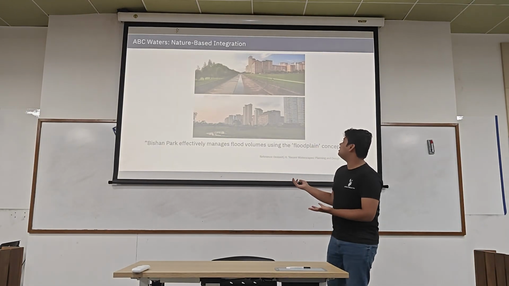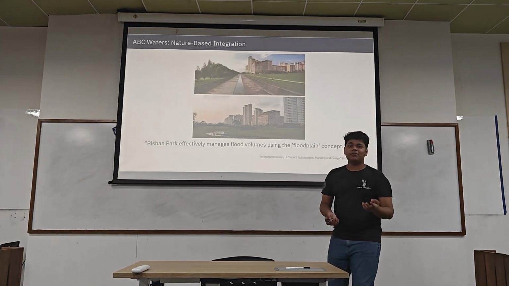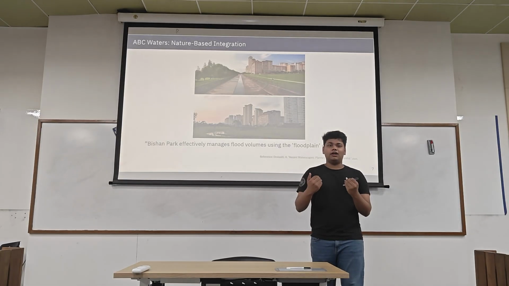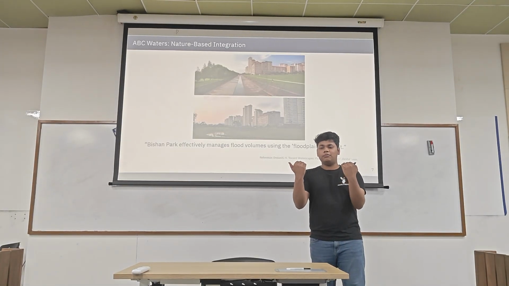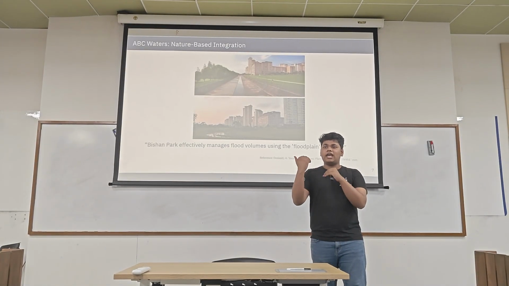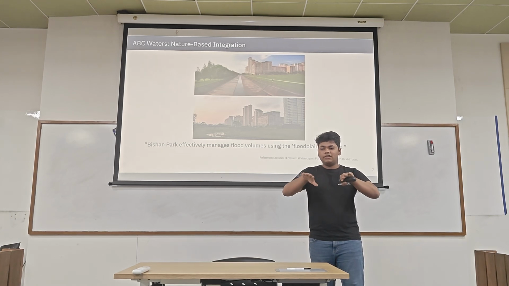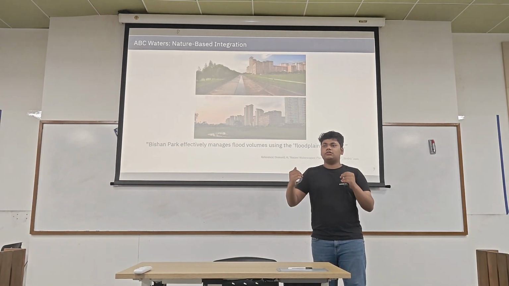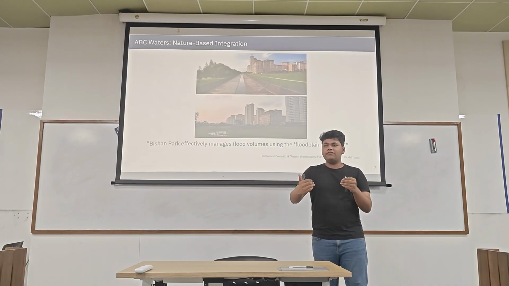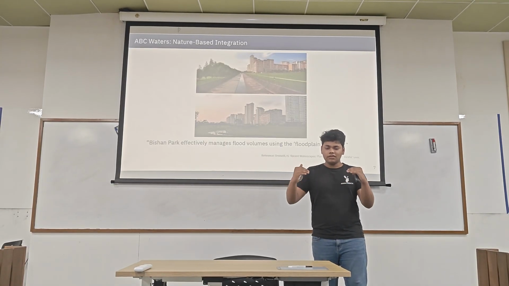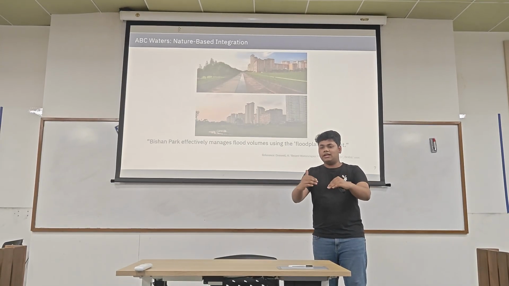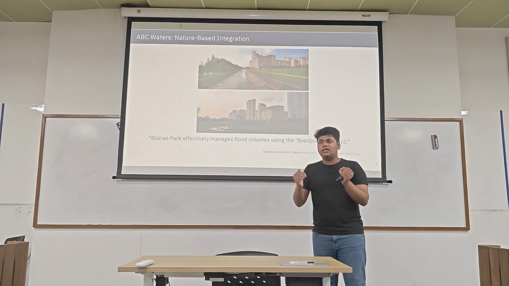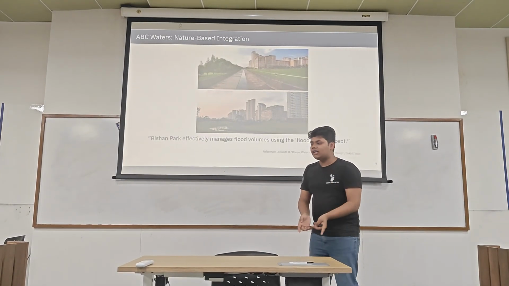How does it help in cleaning? It uses basic principles. They make catchments filled with grasses and so on. Whenever there is rainfall, the rain goes into the catchment, and due to the plants and grass, it will catch some pollutants.